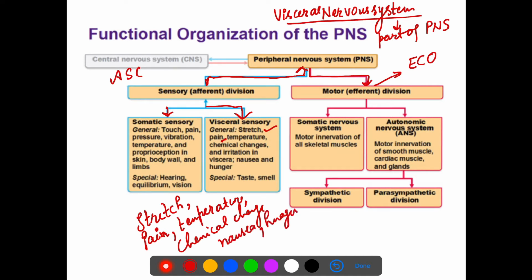So basically taste and smell, that message from the sensory organs to the peripheral nervous system is sent by the visceral system.